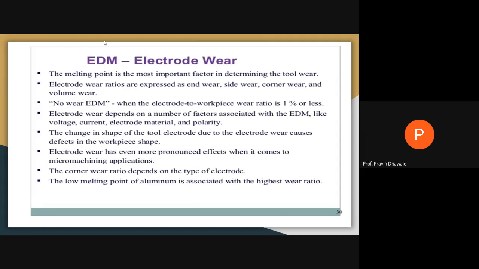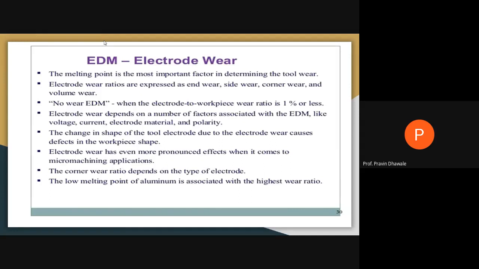Now, what is the electrode wear? In case of an electrode used in electric discharge machining, in order to determine the tool wear of this electrode, the melting point is a very important parameter. The electrode wear ratio will be expressed as end wear, side wear, corner wear, and volume wear. In case of no wear EDM, there will be an electrode to workpiece wear ratio which is near about 1% or less.